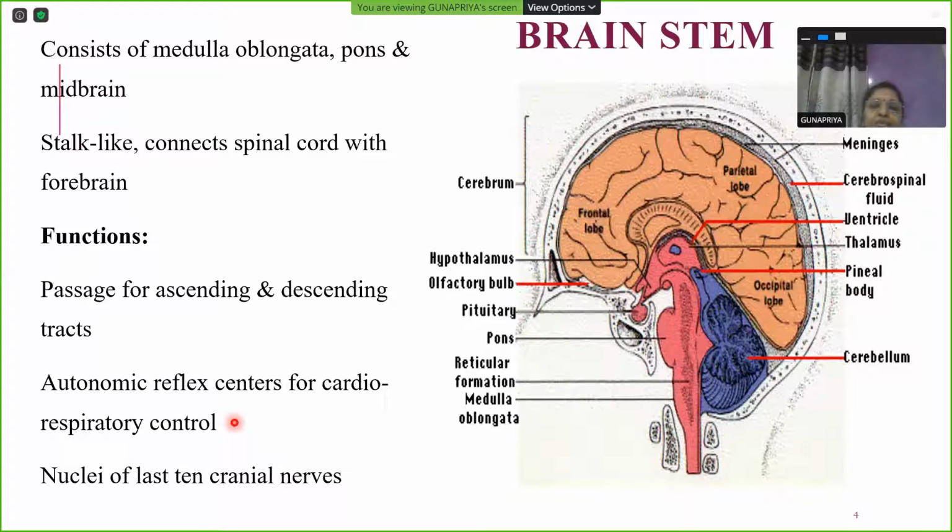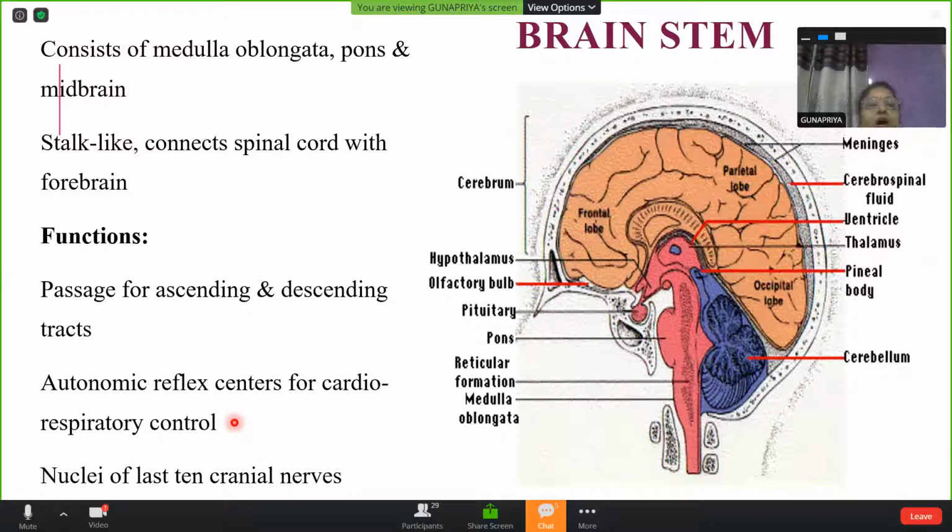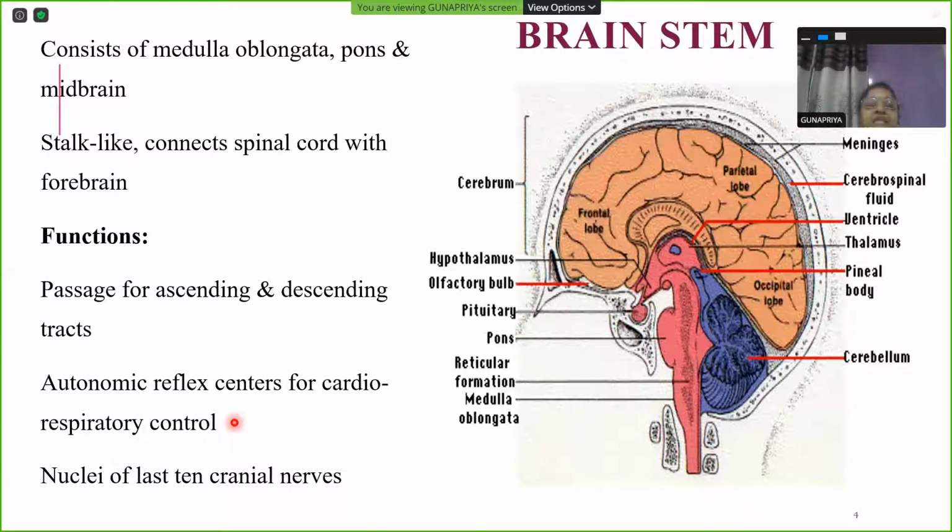It's also the seat of the nuclei of the last 10 cranial nerves. But for the olfactory nerve and optic nerve, all the other cranial nerves, from the third to the 12th, have their nuclei in some subdivision of the brainstem, either in the midbrain, the pons, or the medulla oblongata, except cranial nerves 1 and 2. In this picture, this is the entire brain, and from here to here is the brainstem: the medulla oblongata, the pons, and the midbrain.